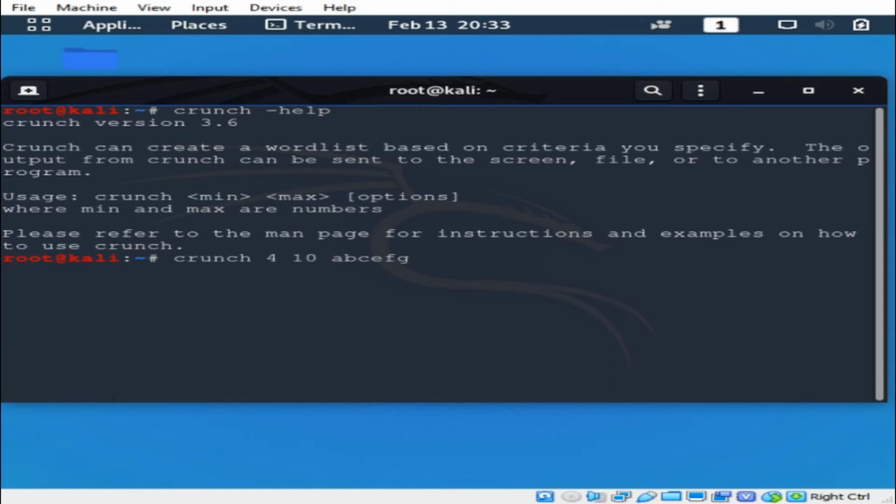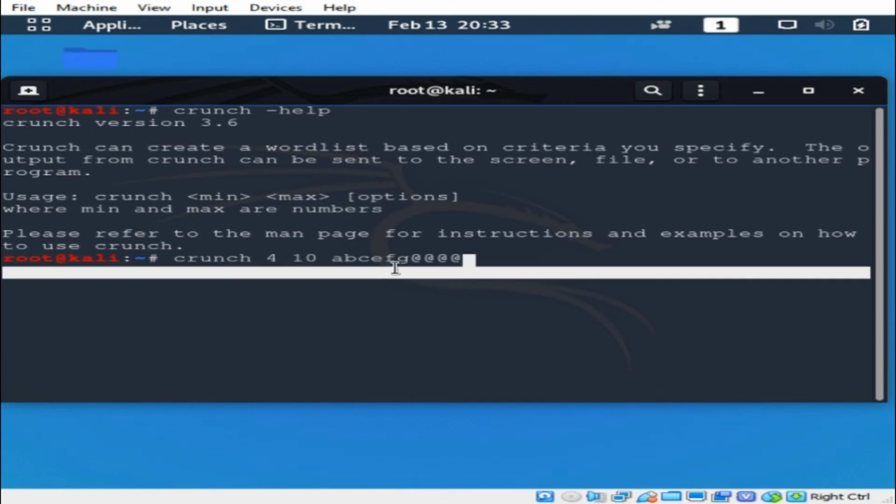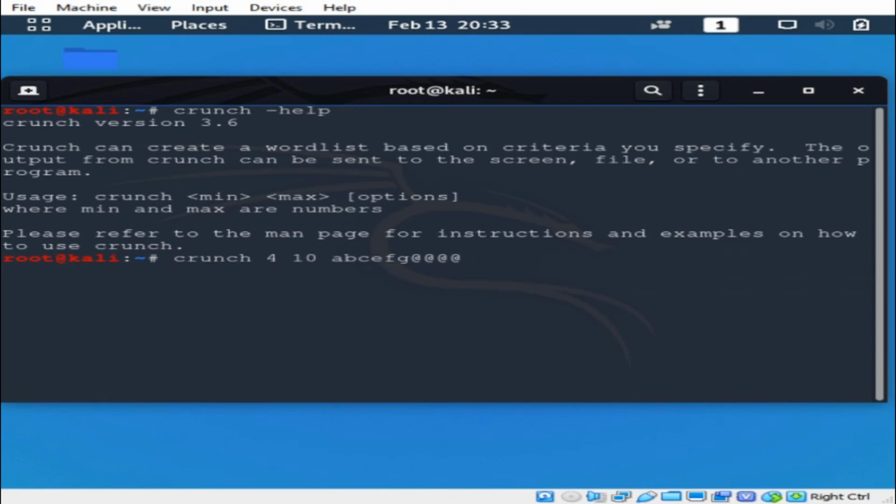You can also use other patterns using the @ sign, which would put any type of letter or password. Now, this type of word list will not take forever to create, but it will take a long time due to the max amount of patterns.